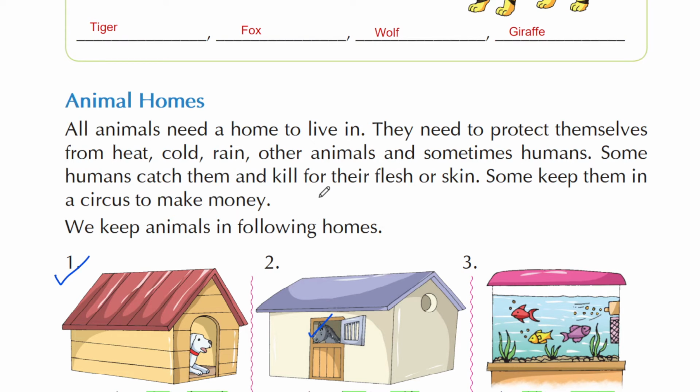There are even some naughty children in our locality who beat the street dogs and hurt them by throwing stones at them. This is very bad. In this way, we can understand that these animals also need a safe place.